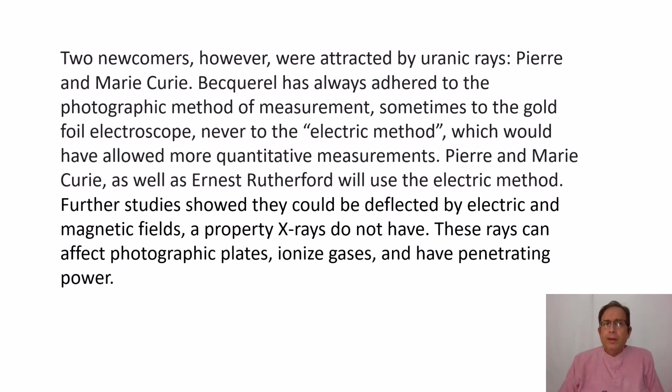Becquerel himself used a gold foil electroscope to study this phenomenon, but he never used the electric method.